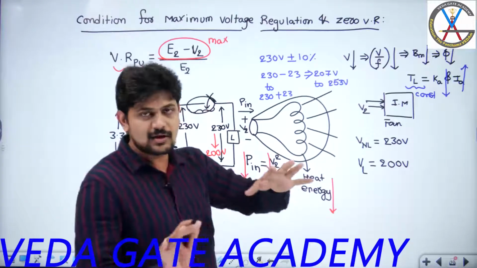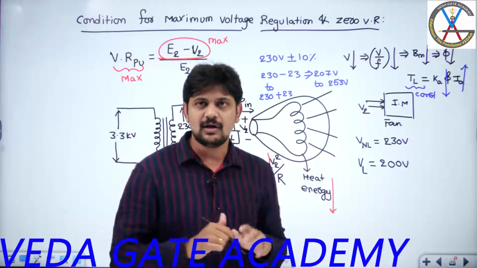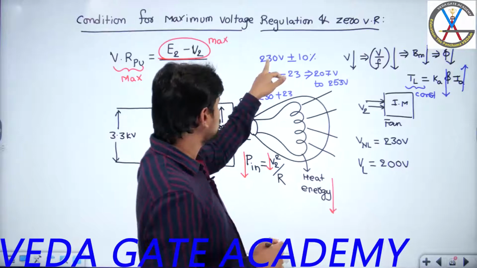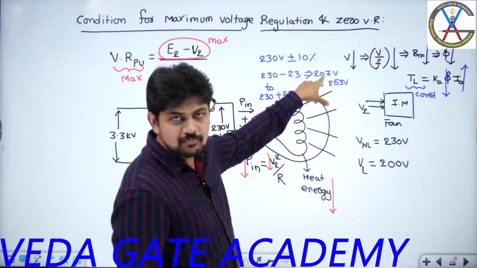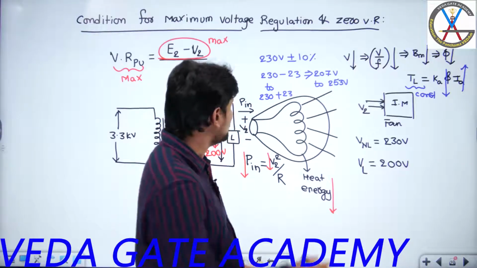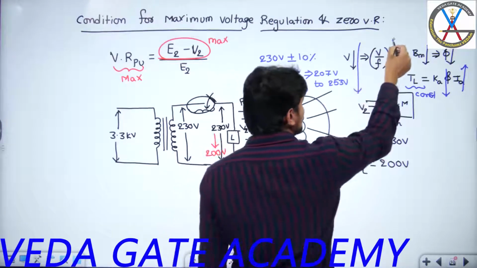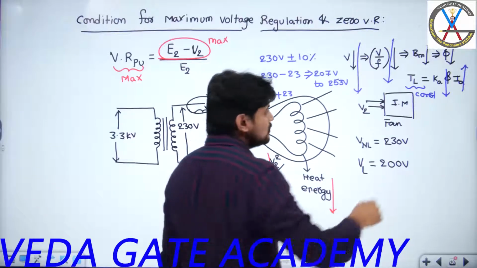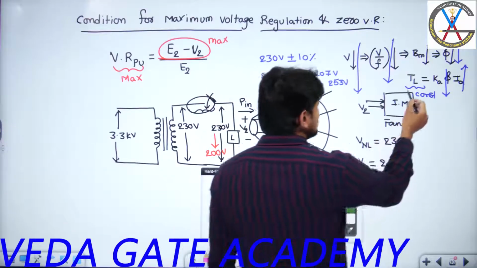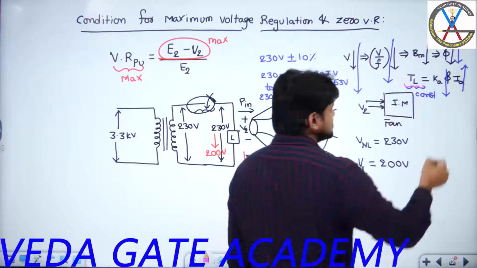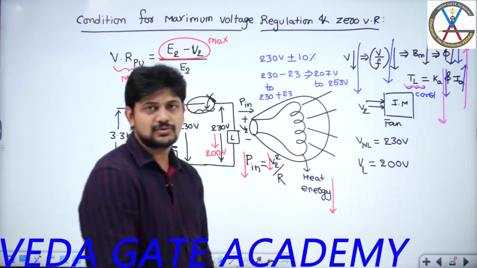The moment I switch on the fan, instead of getting 230 volts, at a particular time the voltage may be 207. Then what will happen? 230 to 207 means the voltage has fallen drastically. As the voltage decreases by a large value, the V by F ratio also decreases by a large value. As the V by F ratio decreases, the flux decreases by a large value. As the flux decreases, in order to maintain the load torque constant, the current flowing through the winding of the fan also increases to a large value.